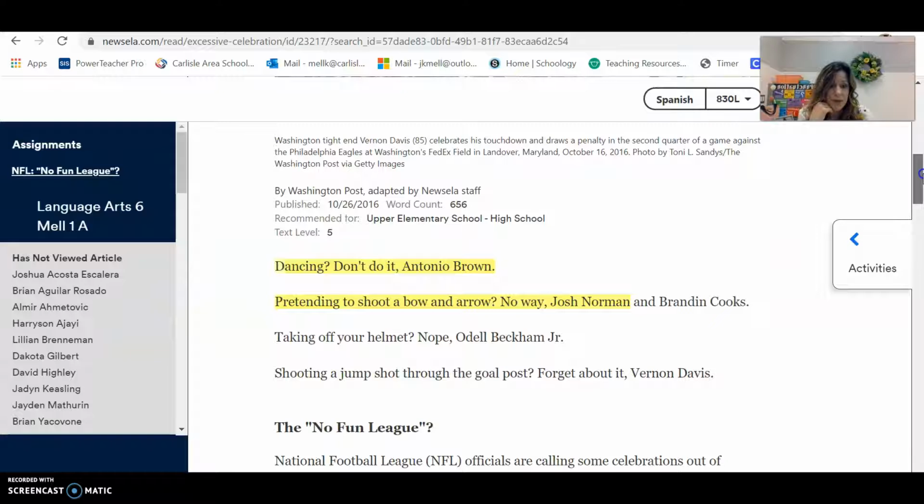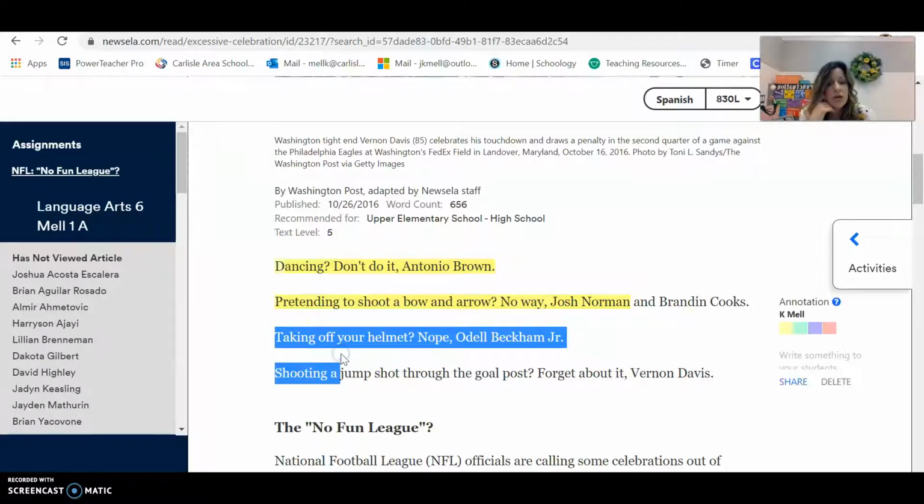What I do want you to do is really play around with the tools a little bit, highlighting. So if you select text, you should be able to highlight it. You can use whatever color you like, but what I'd like you to focus on highlighting are supporting details for the central idea.